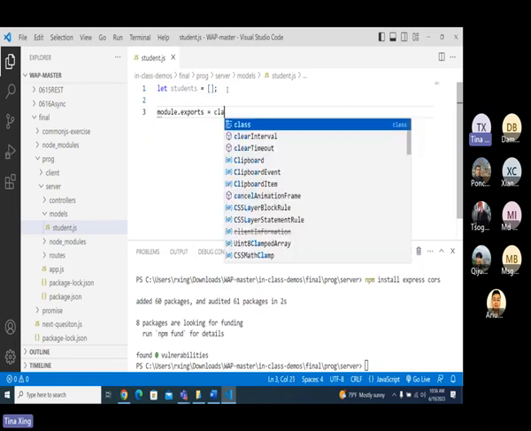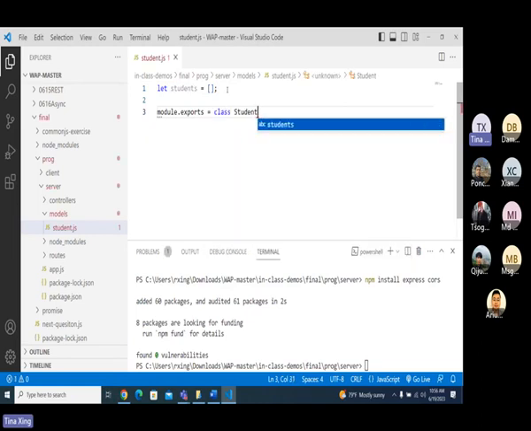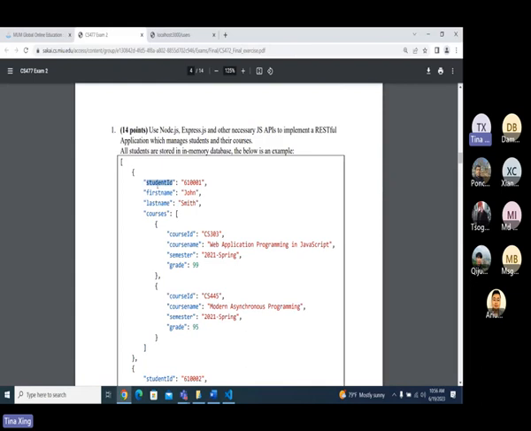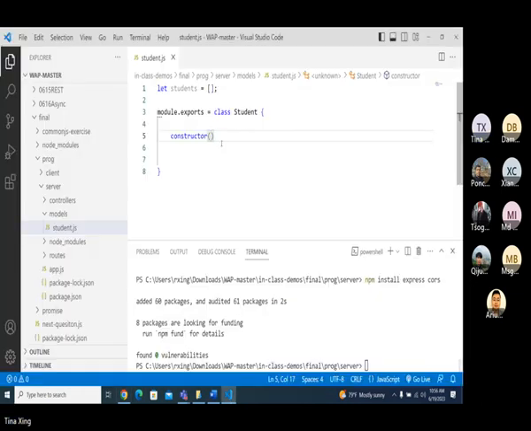And here, what's the class student, okay? And then what we're going to do is here, we have a constructor. The constructor will have the ID, first name, last name, courses. Okay.